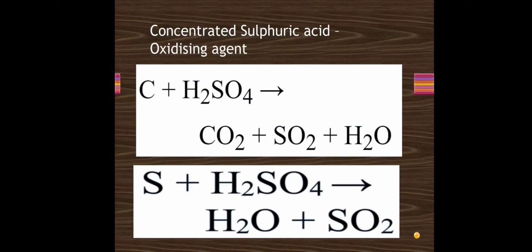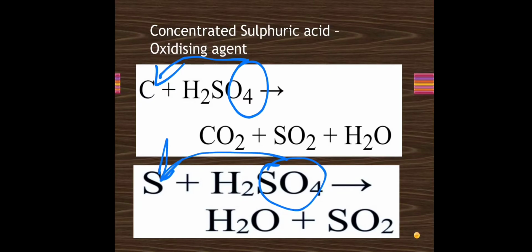Next, it is also an oxidizing agent. Sulfuric acid has 4 atoms of oxygen. So naturally it can provide oxygen. It will give oxygen to carbon when it reacts with carbon, or to sulfur when it reacts with sulfur.